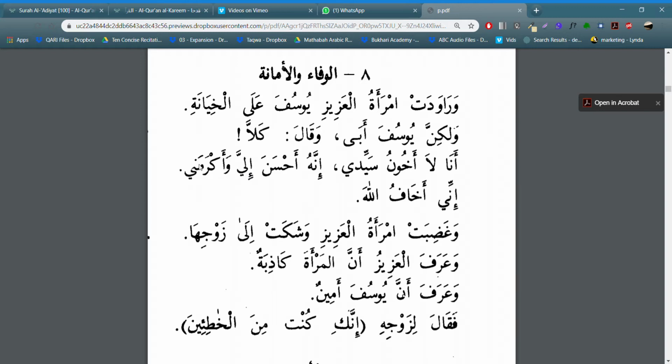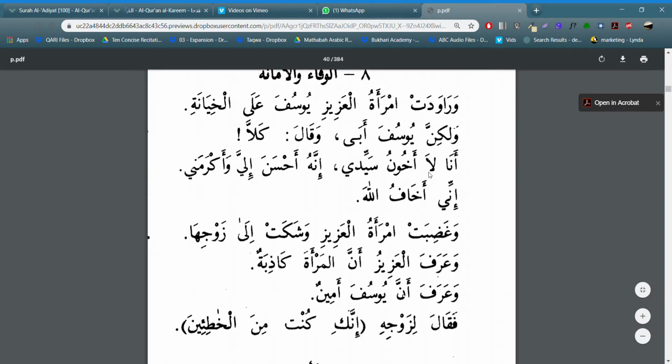And then وَأَكْرَمَنِي. Here we learn the concept of wow in the middle of a sentence. When you see wow coming in what appears to be the middle of a sentence or the middle of a line, it can mean two things. Either you're starting a new sentence, or you're copying and pasting what came before onto what comes after. That's exactly what's happening here. This is all the khabar of inna. Now this wow is going to take that, copy it, and paste it onto akramani. Now all together this will be the khabar of inna.